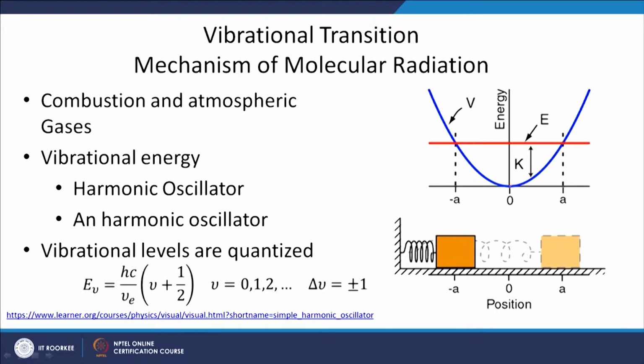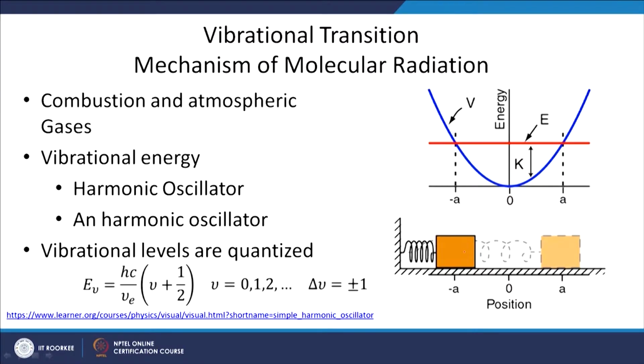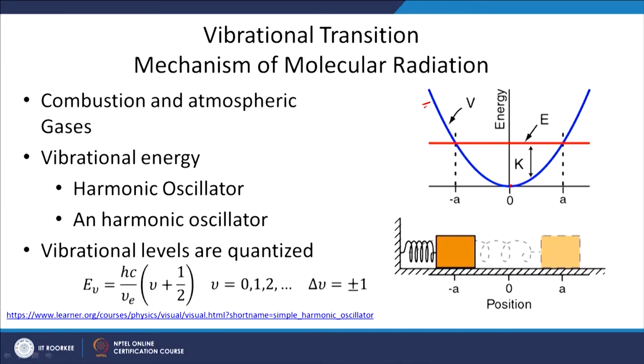So, first we will understand the vibrational transition. Vibrational transitions in quantum mechanics can be understood with the help of an example of a harmonic oscillator. So, let us say we have a mass spring system. When the mass spring system is not oscillating, the only thing that stores energy is given by this curve. So, this is the amount of potential it is storing.